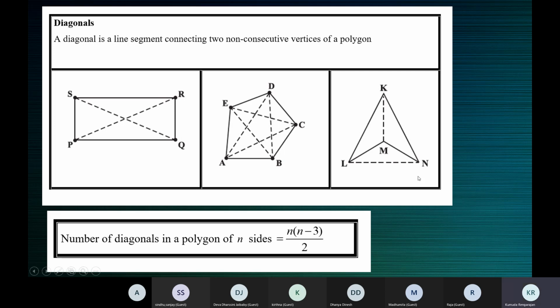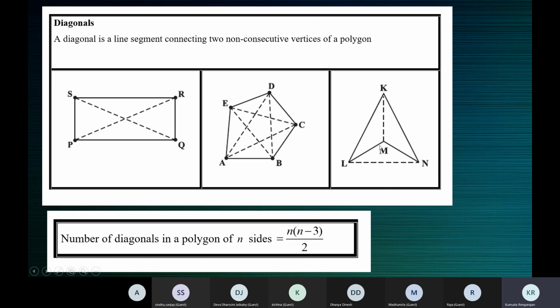This is not a triangle, children. This one is a quadrilateral. You can see there are 4 points, K, L, M, and N. It's a quadrilateral. K and M are non-consecutive vertices. So when you join points K and M, it represents the diagonal of this quadrilateral.